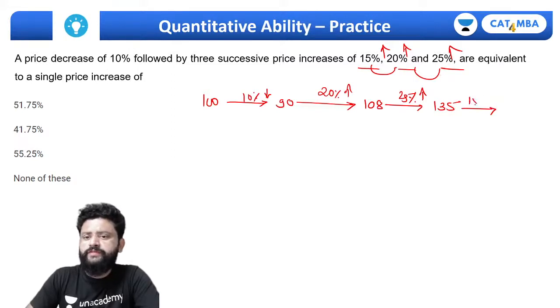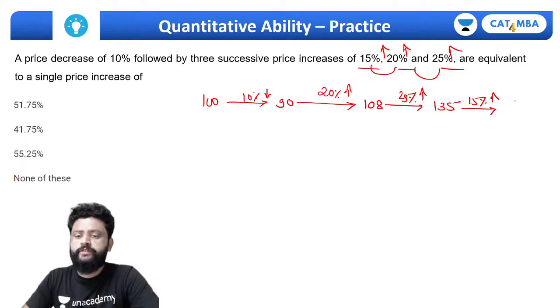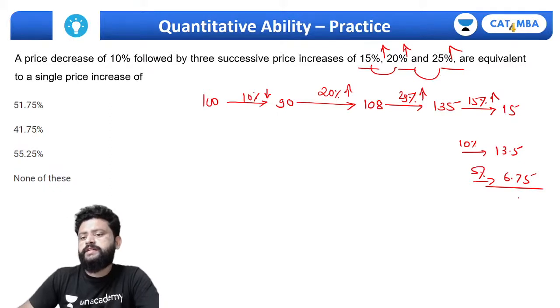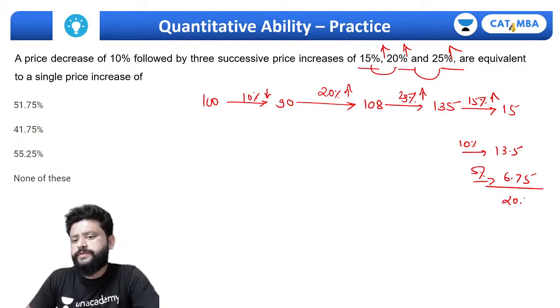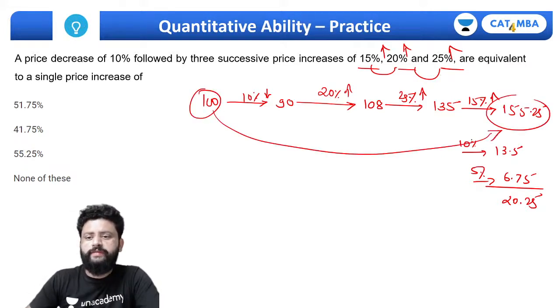Then again यहाँ पे 15% बढ़ेगा, 15% will be 13.5 और उसका हाफ और हो जाएगा, it will be 150. Definitely 10% is 13.5 and 5% will be 6.75. 19, 20, 20.25 will be 155.25. So if you look at this 100 to 155.25, it is an increase of 55.25.